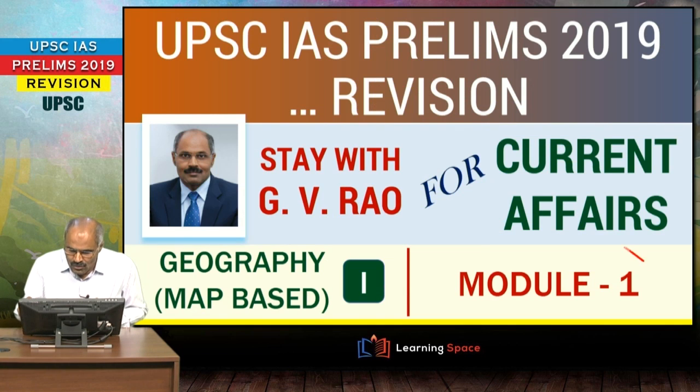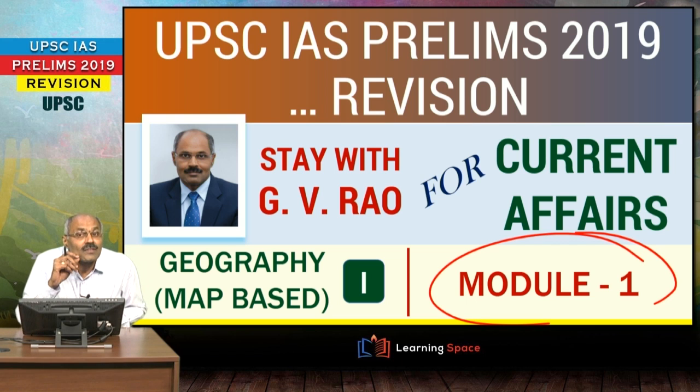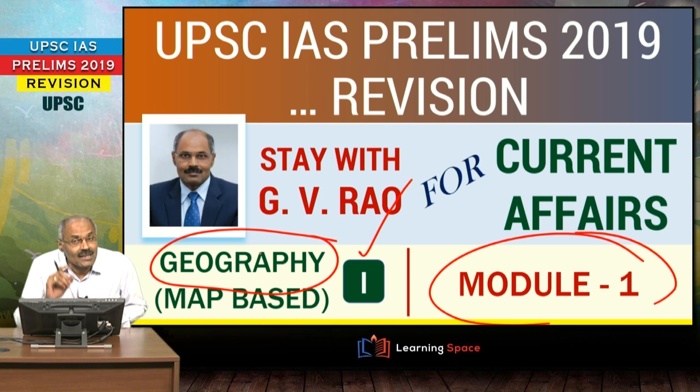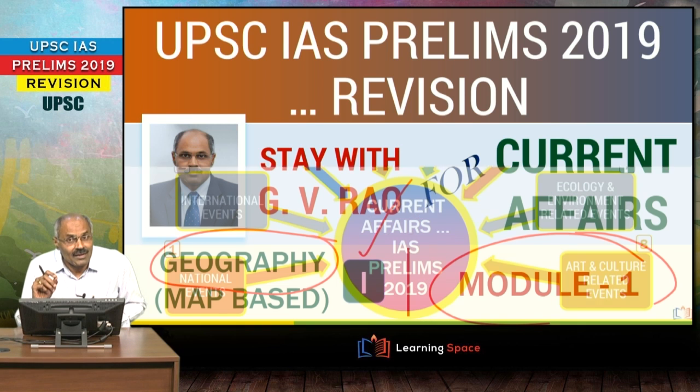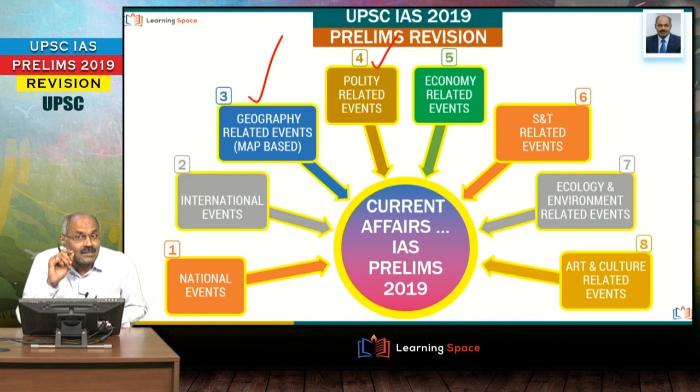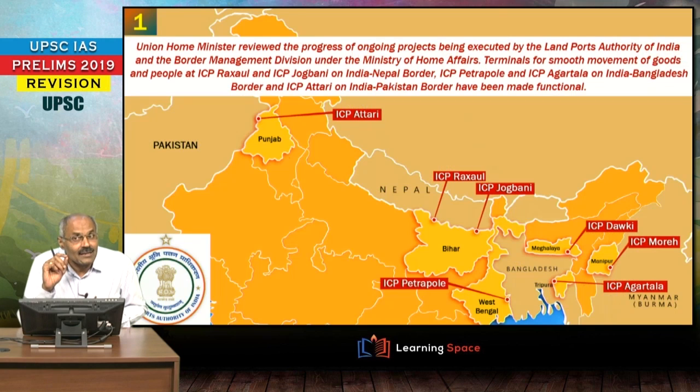Here this module number will be the serial number of the module for current affairs, and this number pertains to this specific domain. So the first module of this year's revision is on map based events. Let us go ahead. This is the first module, and let us start with the integrated check post, ICP.